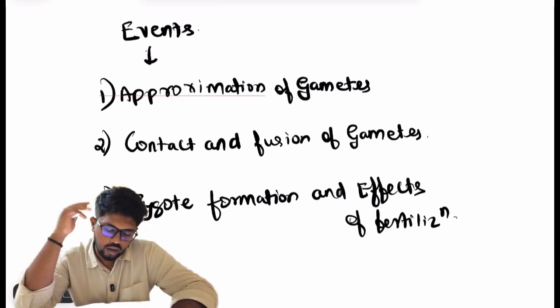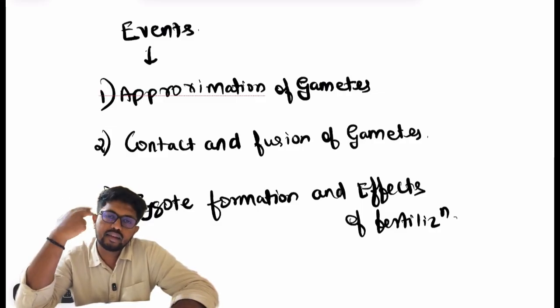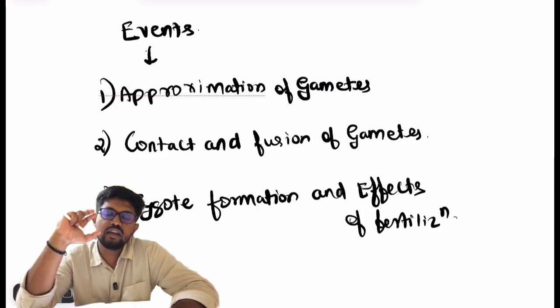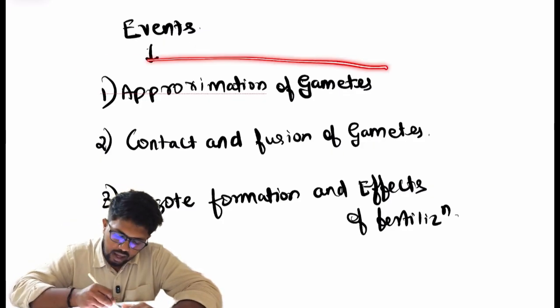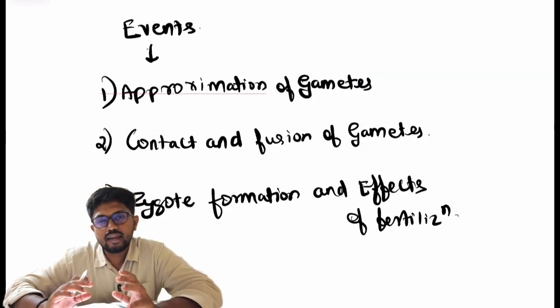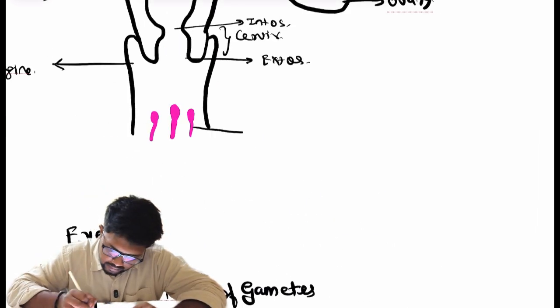So what are the three events of fertilization? Approximation of gametes, contact and fusion of the gametes, and zygote formation and the effects of fertilization. These three events you should remember. Now we'll see each event separately. Firstly, the approximation of gametes. Before this, let's see the structure of the male and female gametes. This is the male gamete.